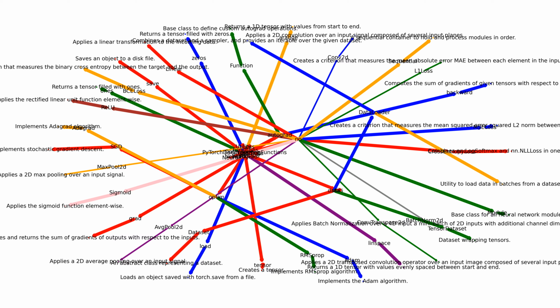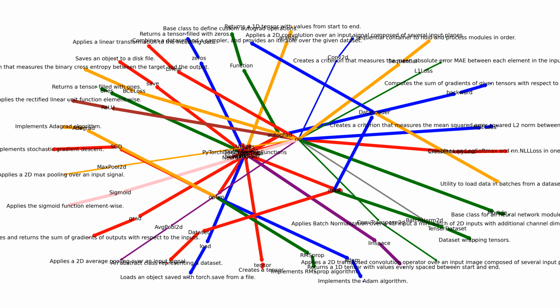torch.nn.MSELoss creates a criterion that measures the mean squared error, squared L2 norm, between each element in the input and target. torch.nn.L1Loss creates a criterion that measures the mean absolute error between each element in the input and target. torch.nn.BCELoss creates a criterion that measures the binary cross entropy between the target and the output.